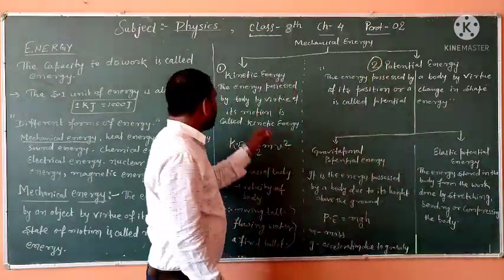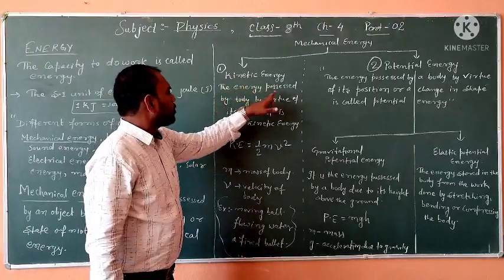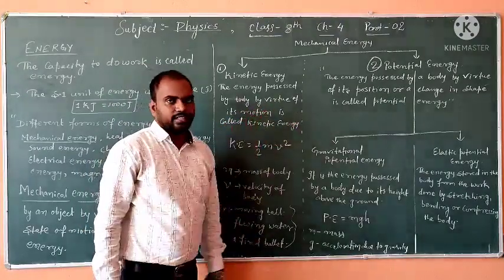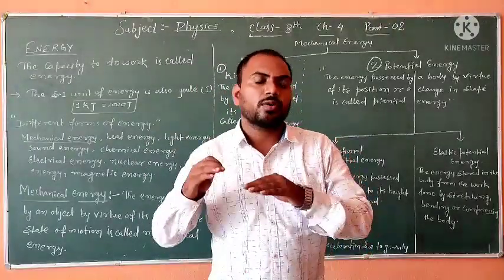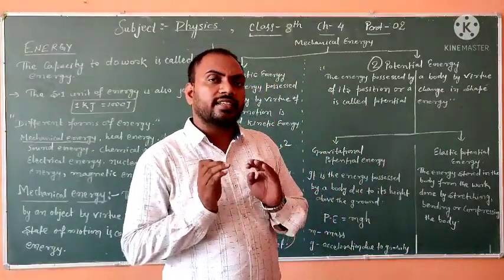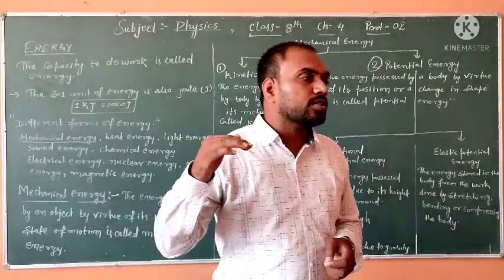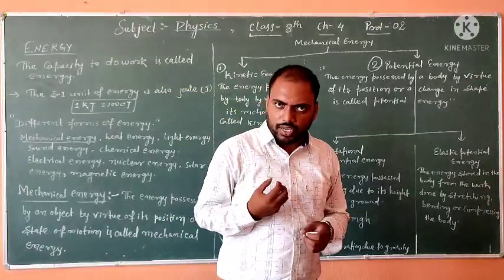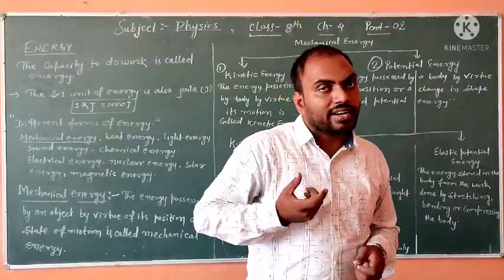Kinetic energy: the energy possessed by a body by virtue of its motion is called kinetic energy. If a body is in motion, changing its position, then we can say the body has kinetic energy. For example, a running horse has kinetic energy. A bullet fired from a pistol has kinetic energy.